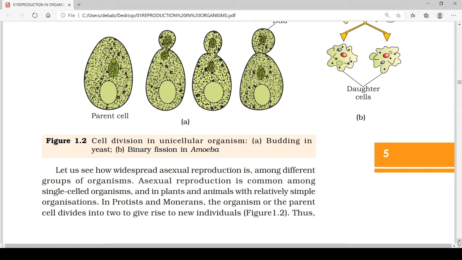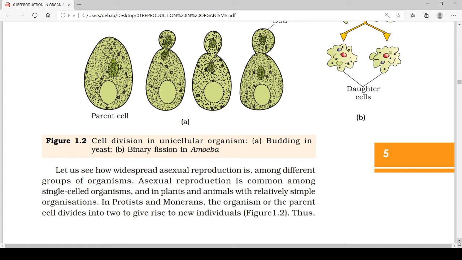In protists and monerans, the parent cell divides into two, giving rise to two new individuals.